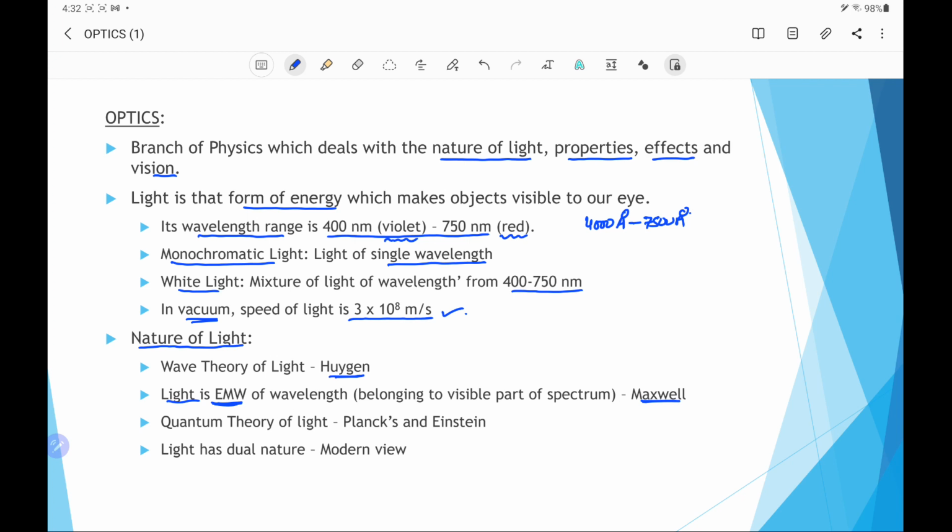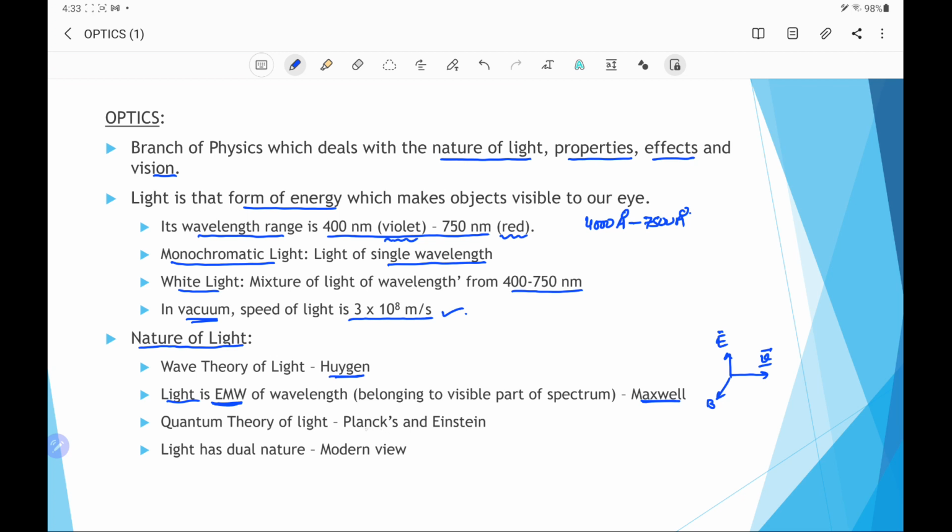Here, there are the electric field vectors and the magnetic field vectors, which are oscillating vectors, and these two vectors are mutually perpendicular to the direction of motion of the wave, or we can say velocity. So velocity, electric field and magnetic field vectors are mutually perpendicular. On the basis of wave theory, some phenomena could be explained, such as reflection, refraction, diffraction, interference, polarization, etc. But some could not be explained, like the photoelectric effect and the Compton effect.